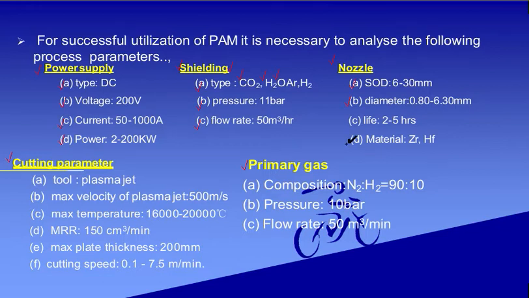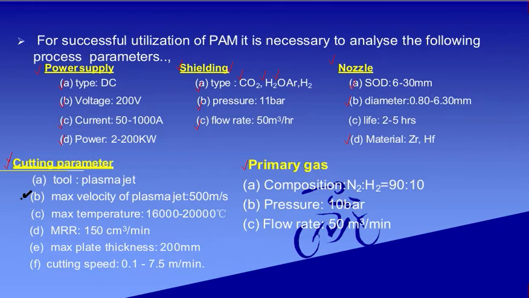Now what are the materials that are preferred for the nozzle? It is ZR and HF. Now let's move to the next process parameter. It is the cutting parameter. Wherever you are performing machining, you are considering some cutting operation.